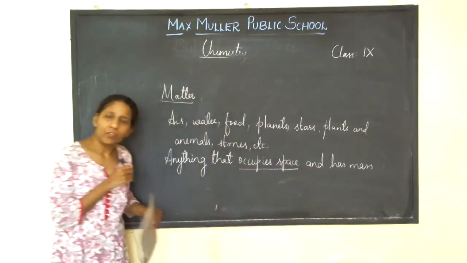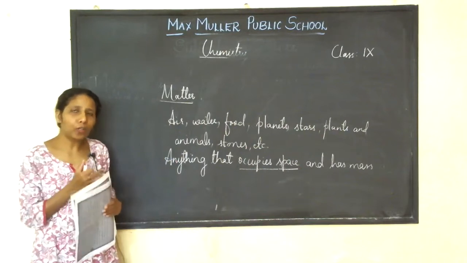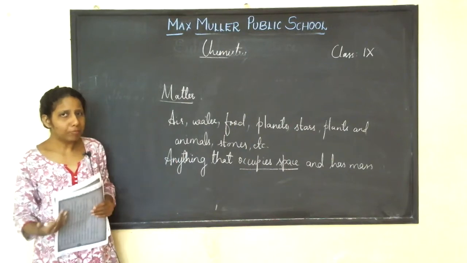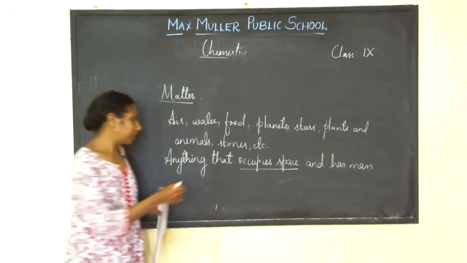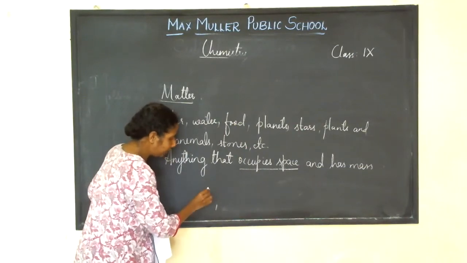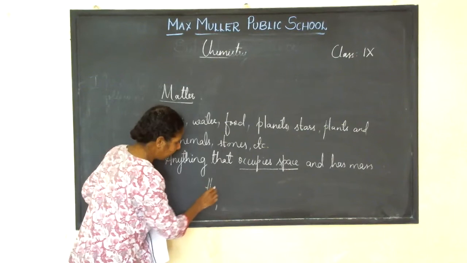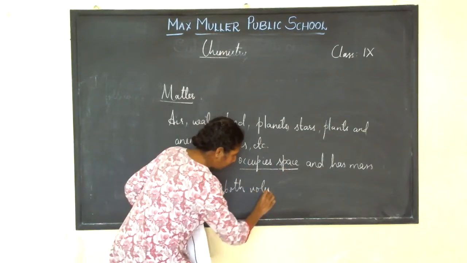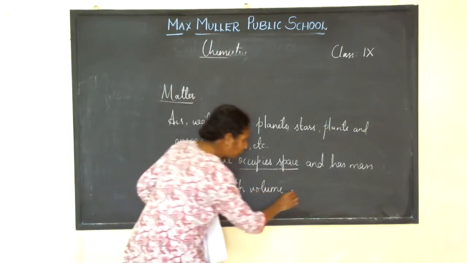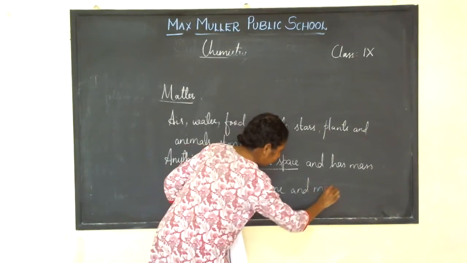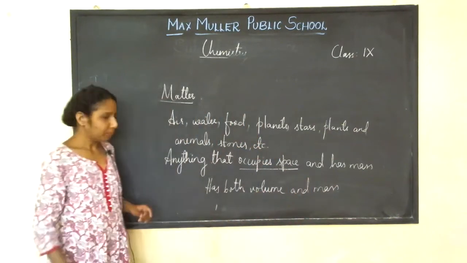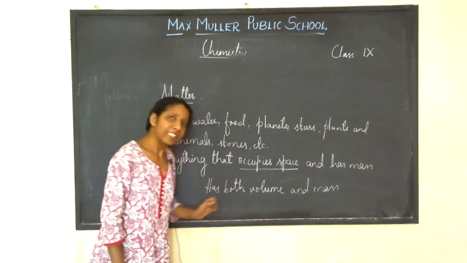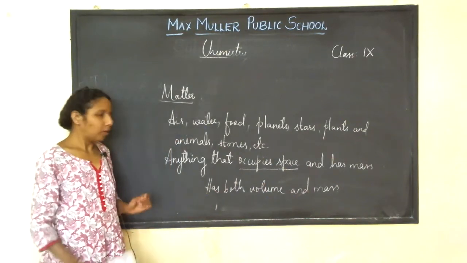You people have studied in maths. What is the space occupied by an object called as? Volume, isn't it? So anything that occupies space, means volume, anything that has both volume and mass is called as matter. Anything that has both volume and mass is called as matter. I hope you people understood.